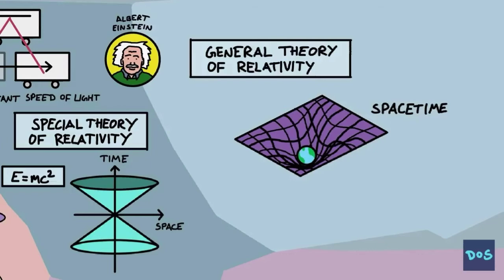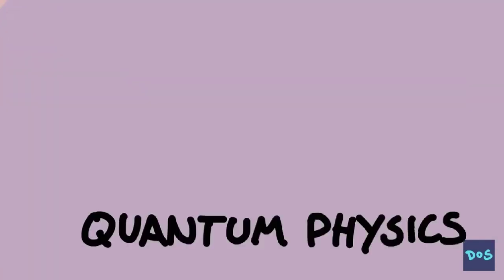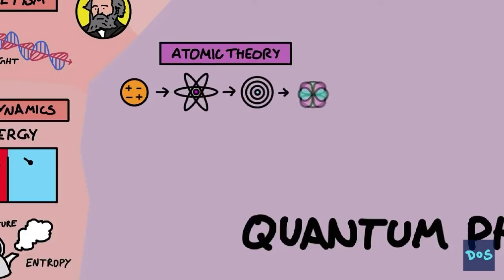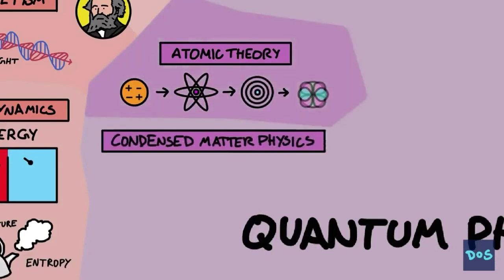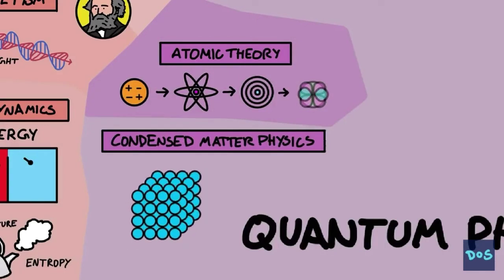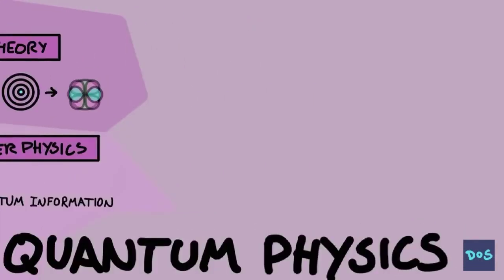physicists were busy at work on the very small, in the world of quantum physics. Atomic theory probed the nature of the atom, and more detailed descriptions of the atom were developed, from a solid sphere, to electron orbits, to energy levels, and then to electron wave-like probability distributions. Condensed matter physics describes the quantum physics of many atoms together in solids and liquids, and is where many great technologies have come from, like computers, lasers, and quantum information.